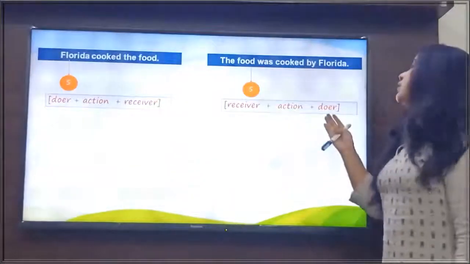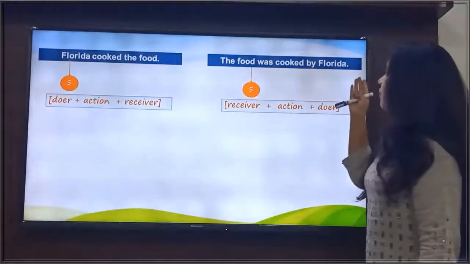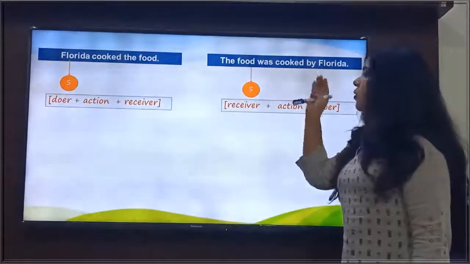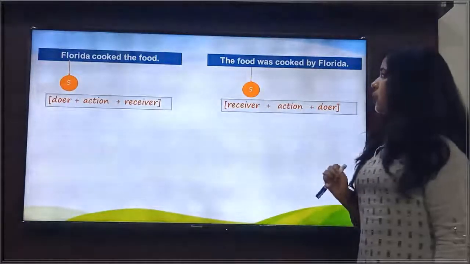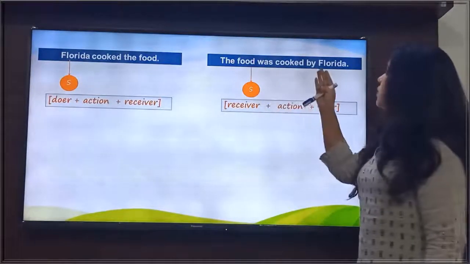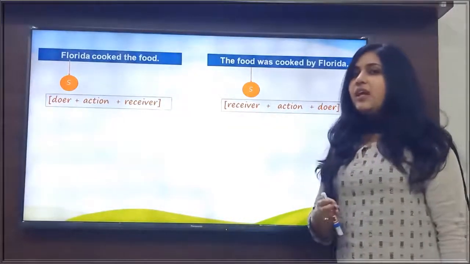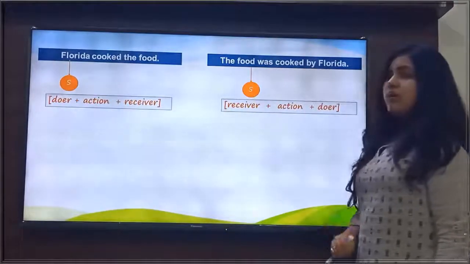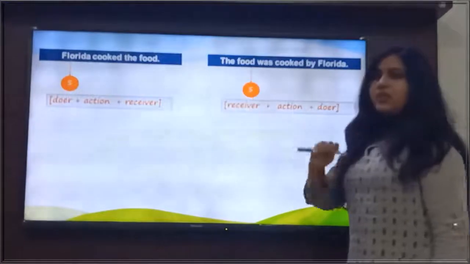Now look at the second sentence. The food was cooked by Florida. In this sentence, was cooked is the verb here. Now, if we ask the question, what was cooked by Florida? Then what answer will we get? We get the answer, the food was cooked by Florida. So in this sentence, the food is the subject here.